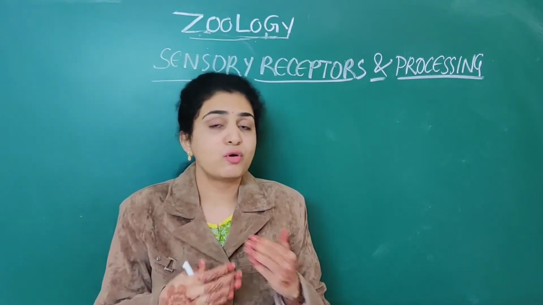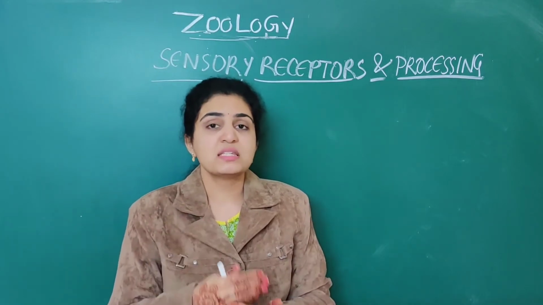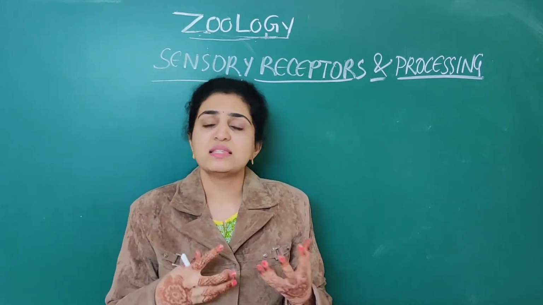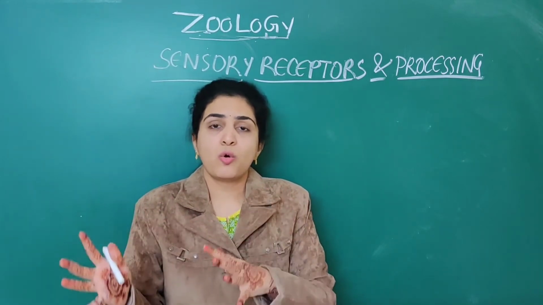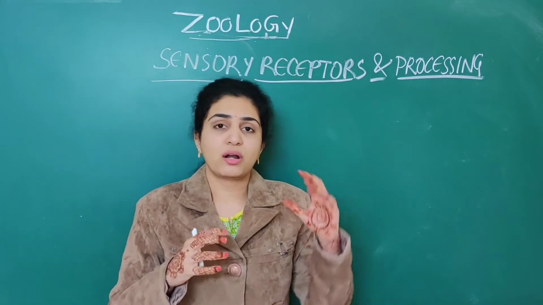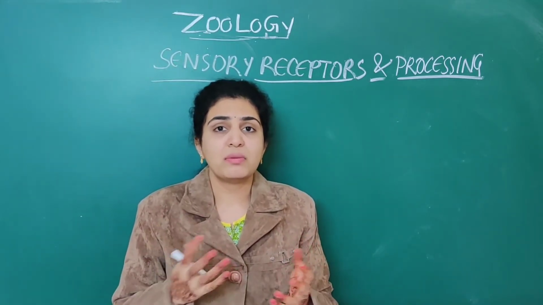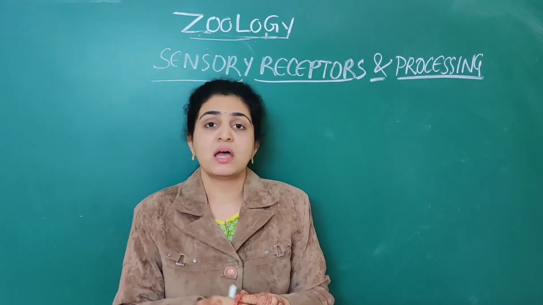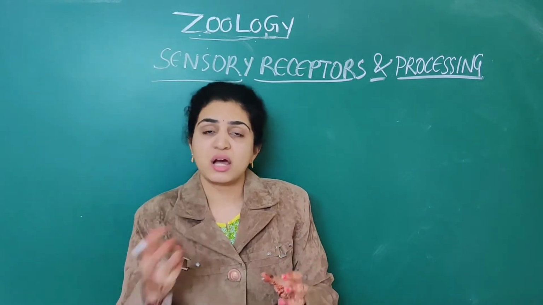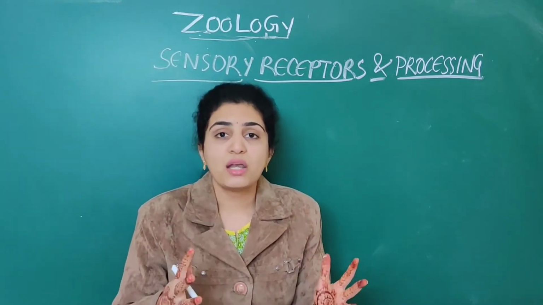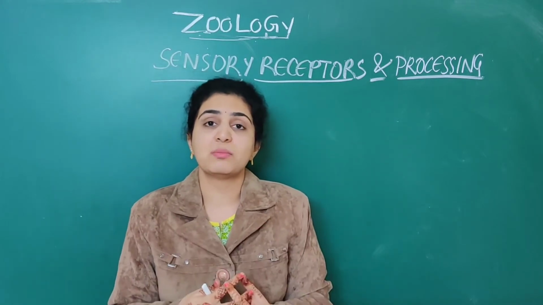Before we go into sensory receptors and processing, first, how do you sense the different changes in the environment? Sometimes in a cold climate you feel very cold, or in a hot climate you feel very hot in summer. How are you able to sense these changes? And if you see any object, how are you able to identify which color it belongs to? This is all through the sensory receptors which are present in our body.